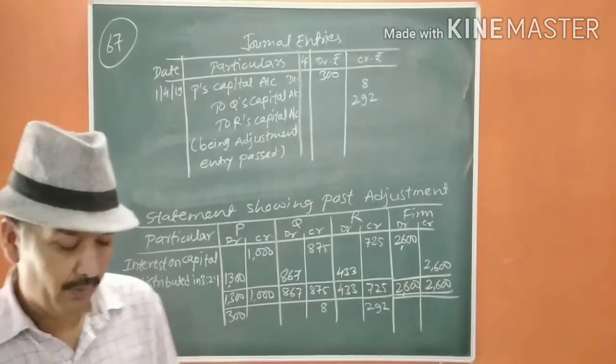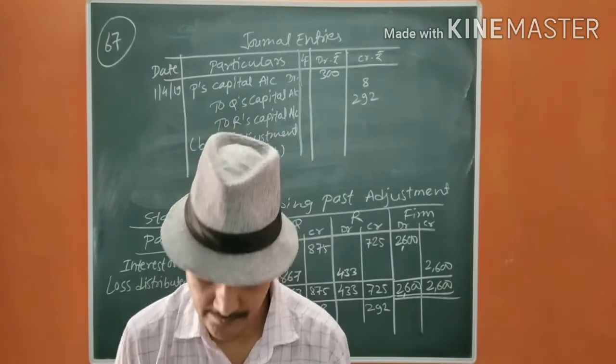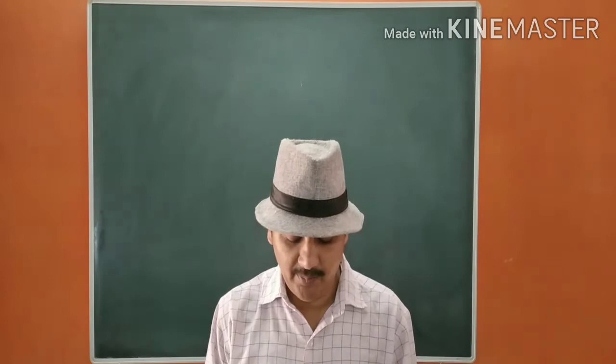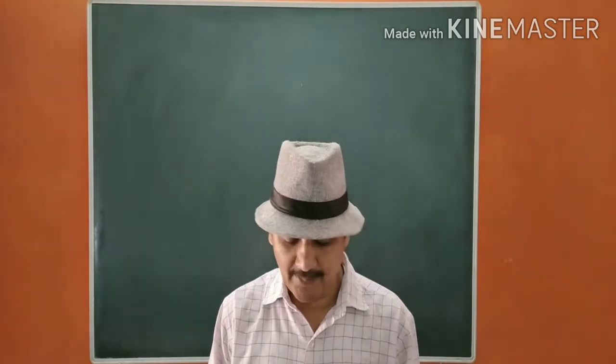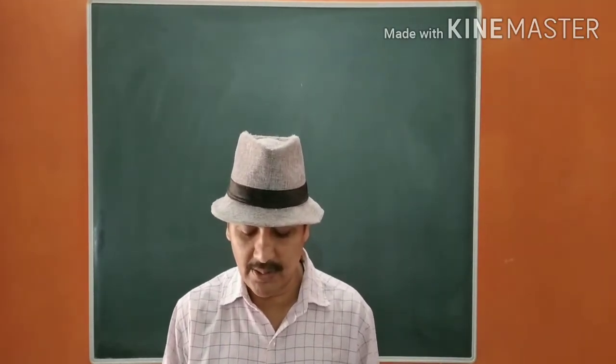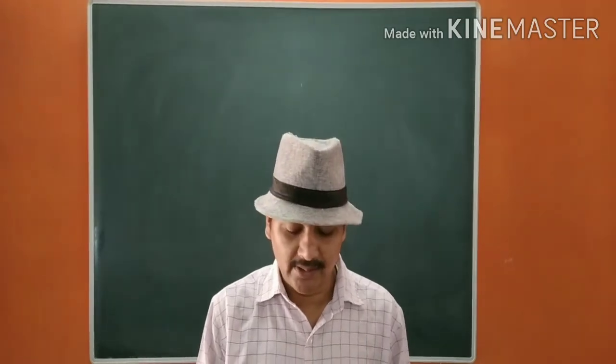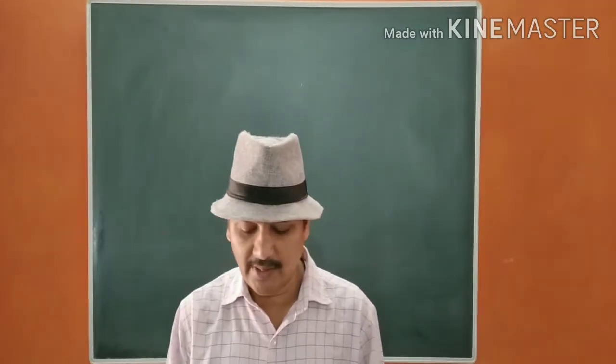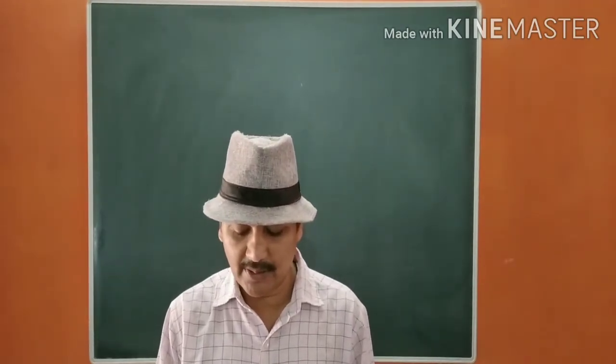Okay, now we move to the next question. 68. A, B and C were partners. Their capital accounts were A 30,000, B 20,000 and C 10,000 respectively. According to the partnership deed, they were entitled to interest on capital at 5% per annum.